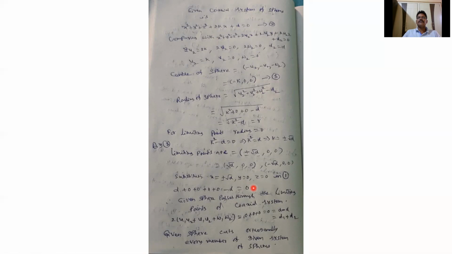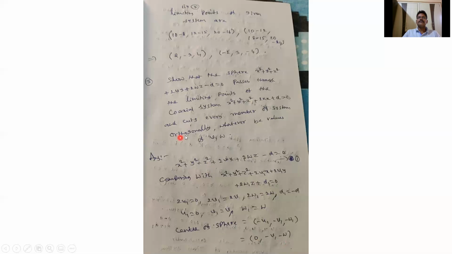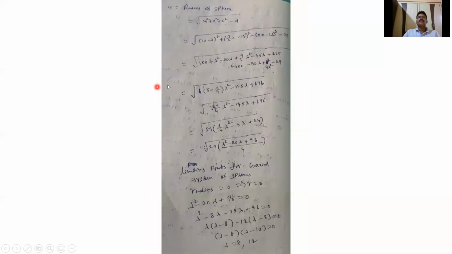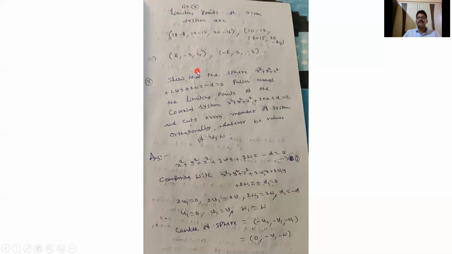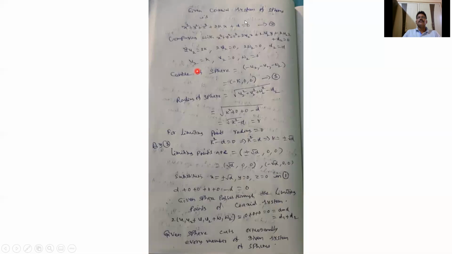There is no need of the radius for this. Now, the given coaxial system of spheres is x square plus y square plus z square plus 2kx plus d equals 0.